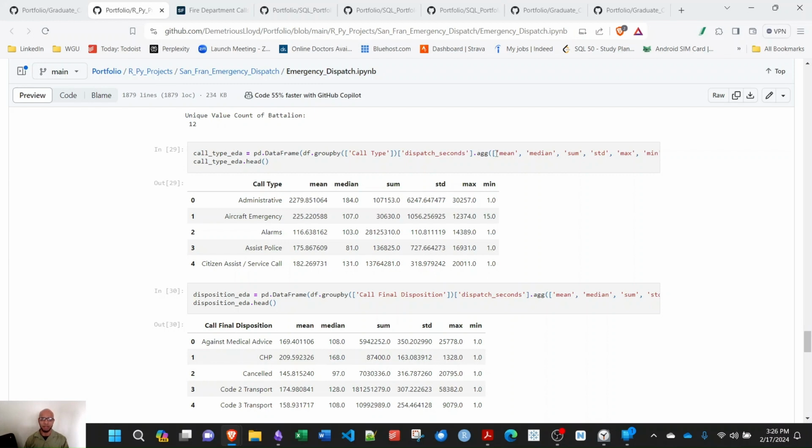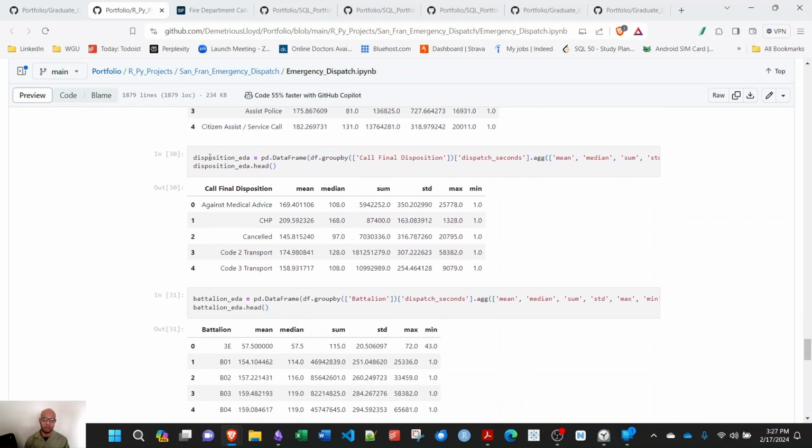The group by function in pandas, that always confuses me, but I've worked with it enough to know that this is how you aggregate. And this would have been much easier to do in SQL, which I actually did do in a later video. So after redefining this here, grouping by call type, checking out the seconds, I look at the top of this new data frame. You get your mean, median, sum, standard deviation, max, and min for the different call types.